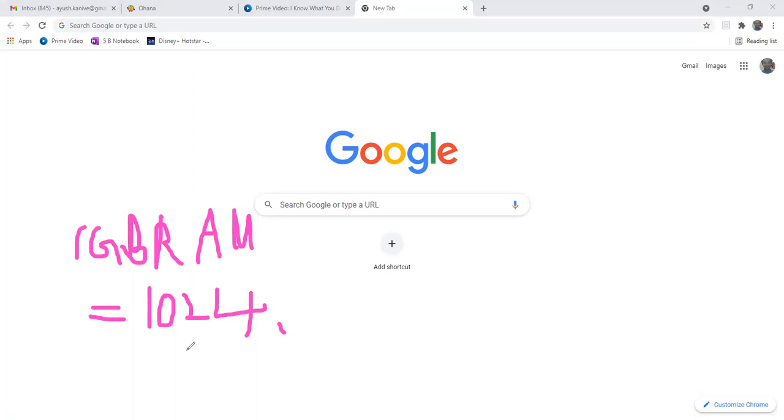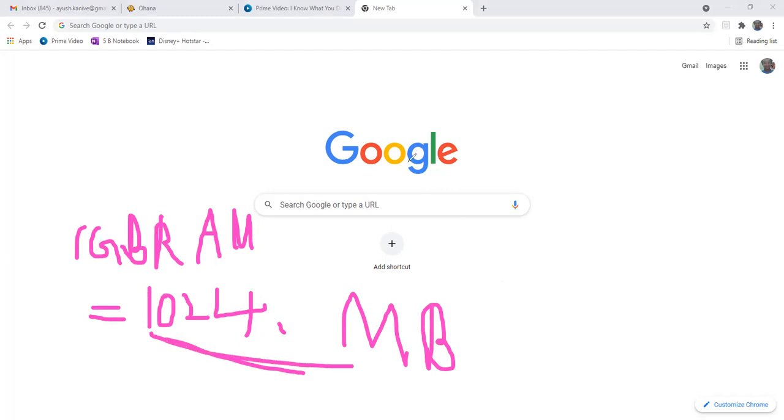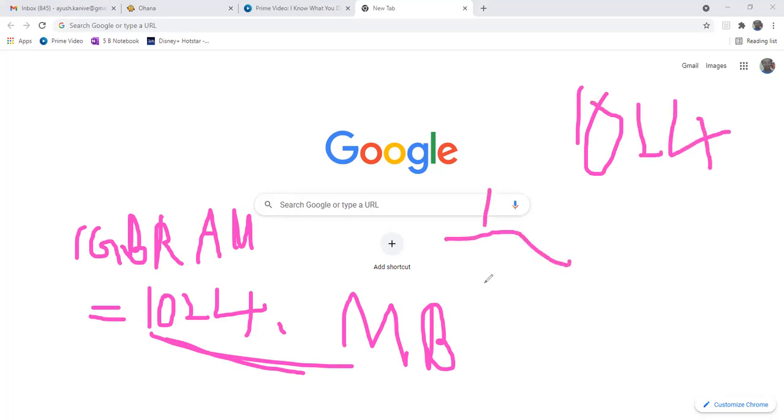Okay, it is equal to this much MB. So this 1 GB RAM is 1024. So this 1024 we will multiply with how much we want. Means like here we'll put how much RAM you want, and then you will get how much you need to put in the paging virtual memory.